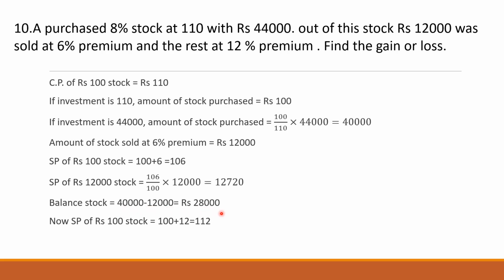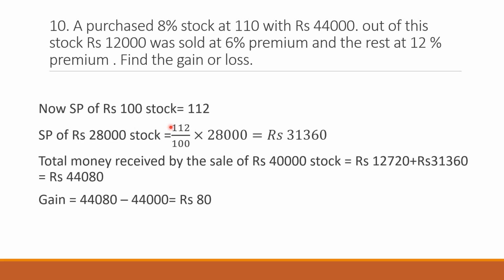Balance stock is left. Now this much he is selling at 12% premium. So what is the SP of 100 stock? 112. Continuing from the previous slide, the SP of 28,000 stock will be 112 upon 100 into 28,000, which will give you 31,360.